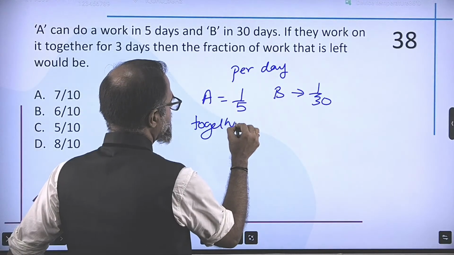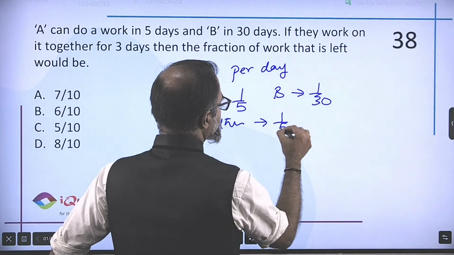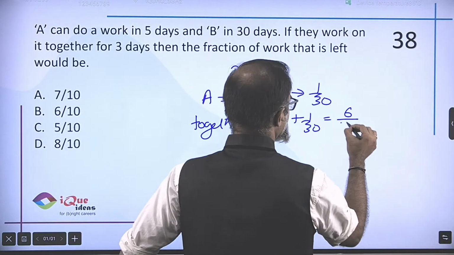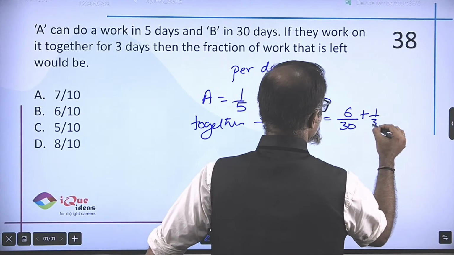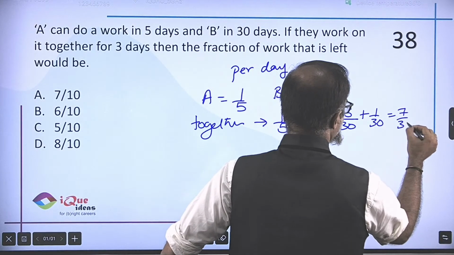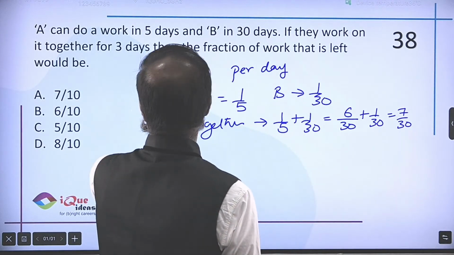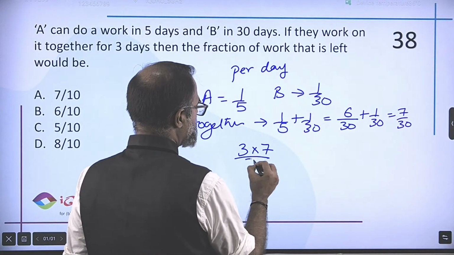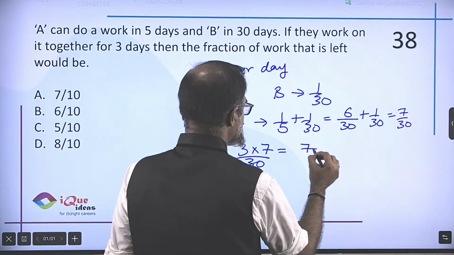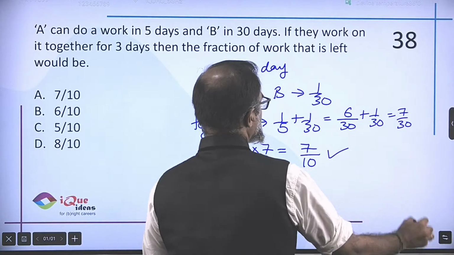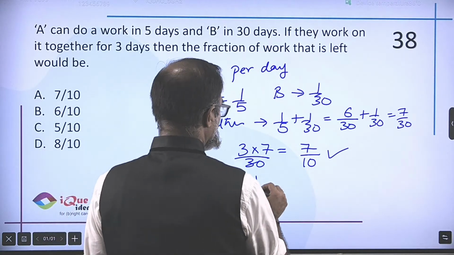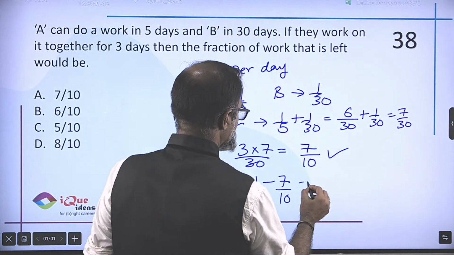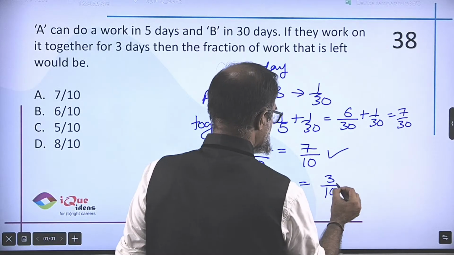So together they will do 1/5 plus 1/30th, which is 6 upon 30 plus 1 upon 30, which is 7 upon 30 of the work. And they work together for 3 days. So 3 into 7 upon 30, 7/10 of the work is done. So from the total work, what fraction of the work is left? So 1 minus 7 upon 10 is 3/10.